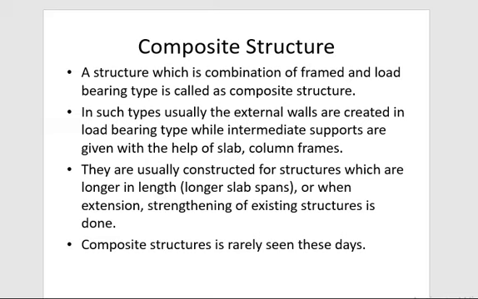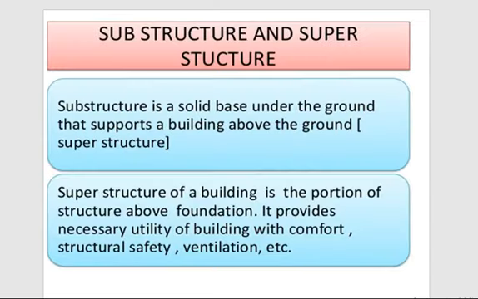Okay, now let's move forward to the next topic, which is the main parts of a structure: substructure and superstructure. Let's consider the structure in two parts. Imagine there is a part of the structure which we can see above the ground level, and another part which is below the ground level. The part below the ground level is called substructure. Substructure is the solid base under the ground that supports a building above the ground.